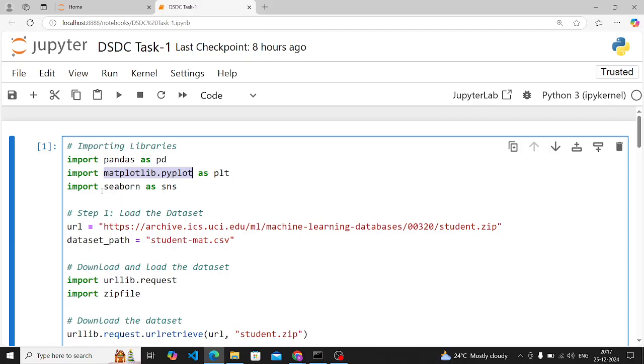Then comes the Seaborn library. The Seaborn library is an advanced visualization library. In this there are advanced charts and plots present. Okay, so the first thing is to import your necessary libraries.